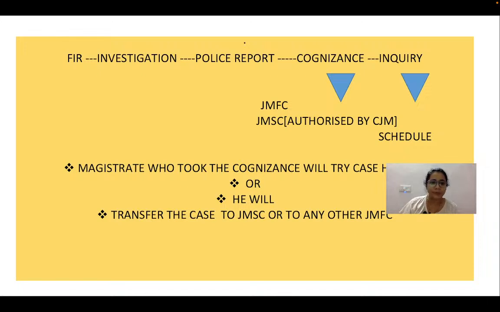So now, what happens if there is a specification that this is a case of murder? So for murder, the trial has to be conducted only by the court of session. All right. So in this kind of situation, committal proceeding takes place.